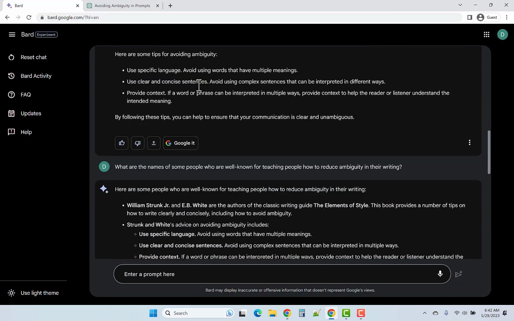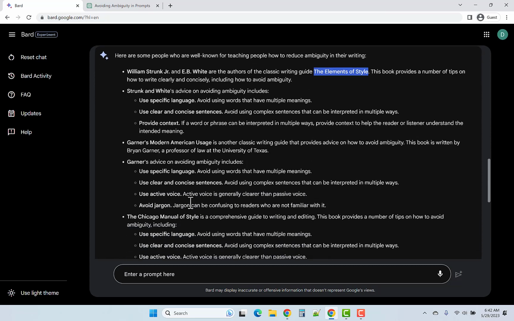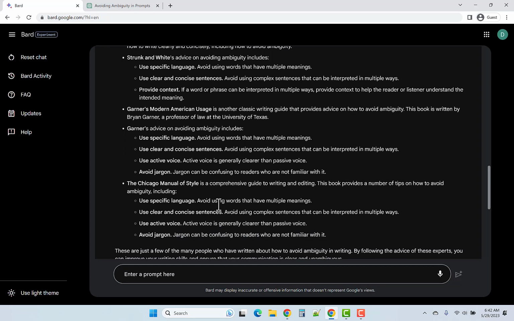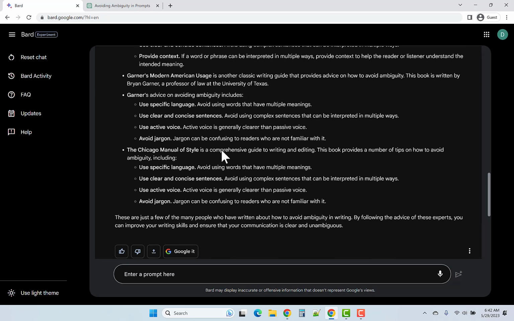All right, I concluded my conversation with Bard on this topic by asking about some people who are experts on reducing ambiguity. And it referred to Strunk and White in their guide, The Elements of Style. Something called Garner's Modern American Usage. I've never seen that before. And the Chicago Manual of Style, which are really giving the same kind of advice over and over again.